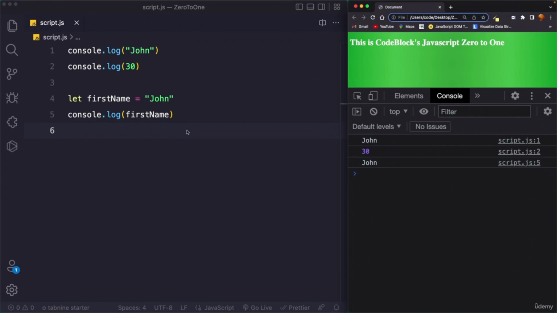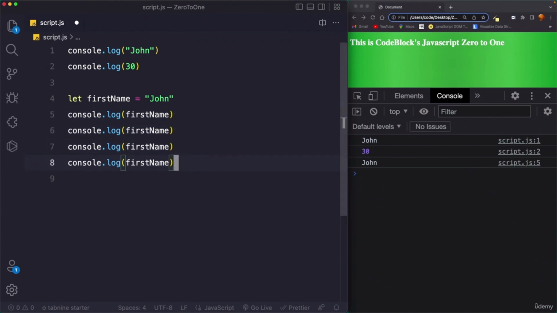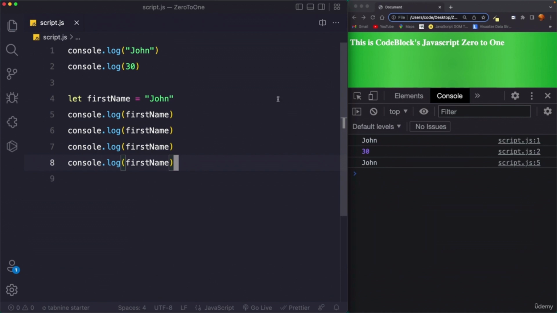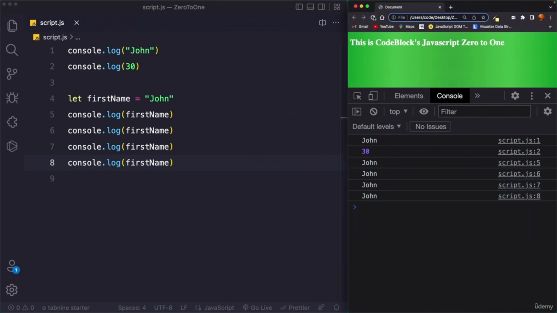Now we can use these variables many times. If I repeat this line 3 or 4 times, and by the way I have used the shortcut Shift Option down arrow on Mac and Shift Alt down arrow on Windows, and now if I save this and reload my browser, you can see we are getting the output of John multiple times.